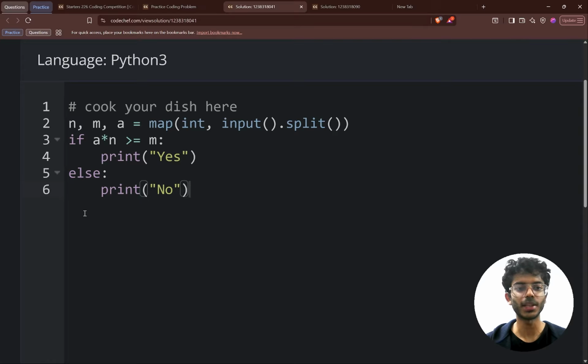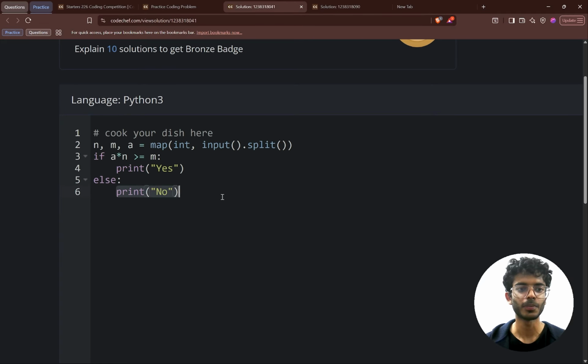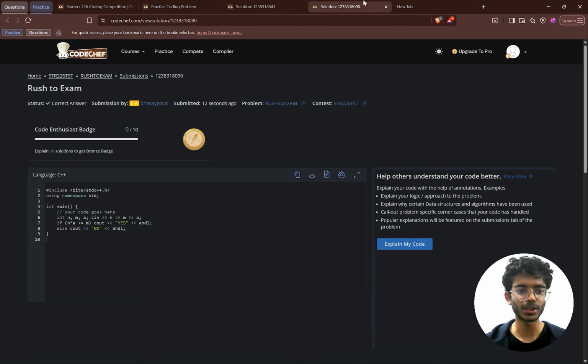So this is the solution in Python. Here we are taking an input of n, m, and a. How are we taking the input? We'll first of all take in the input of the whole line as a string, and then we'll split it with respect to spaces. This will give us a list of strings, and we'll convert that list of strings into a list of integers and map them into n, m, and a. Now, if a into n is greater than or equal to m, we'll simply print yes. Otherwise, we'll print no.